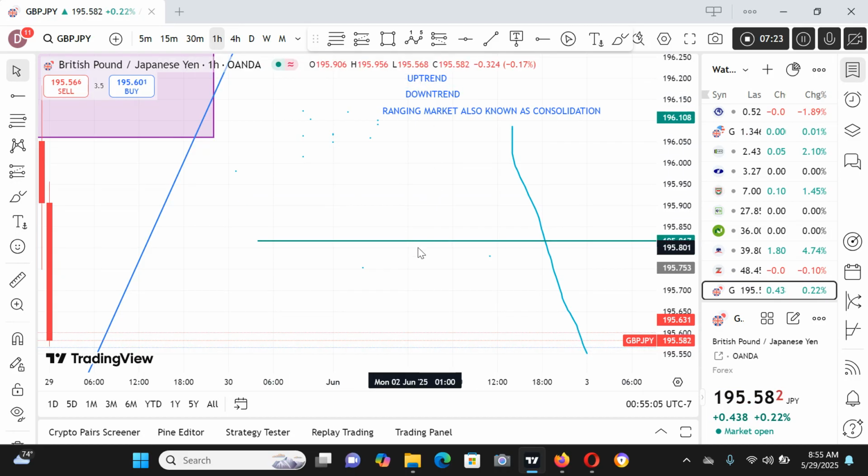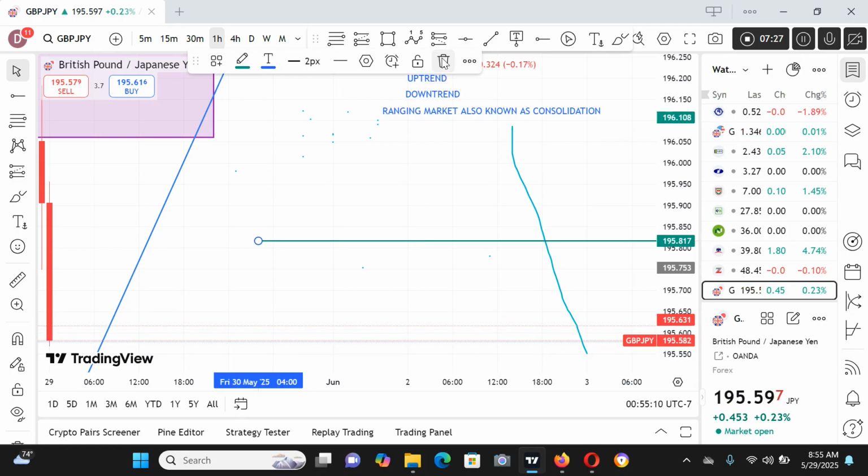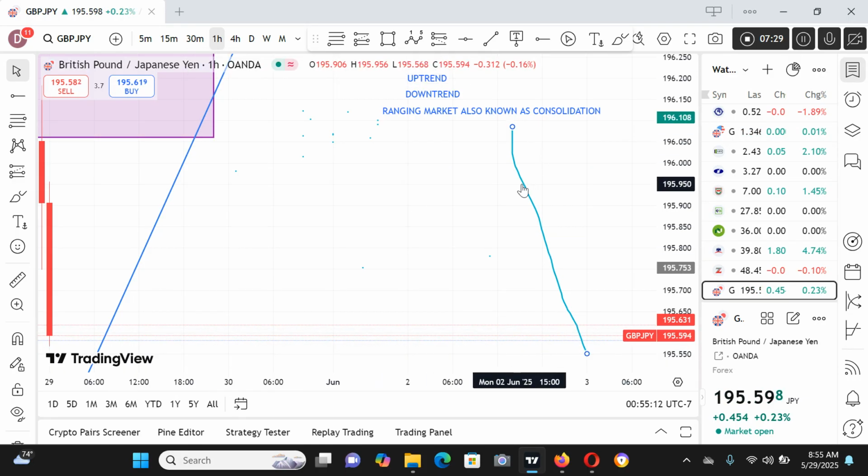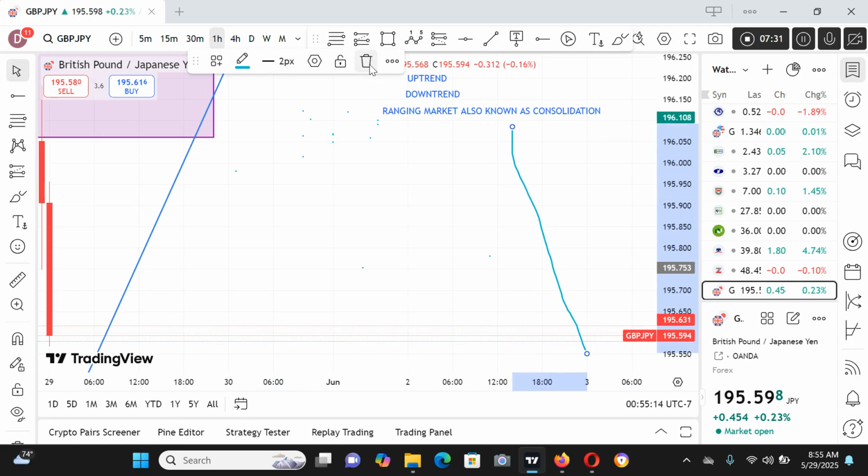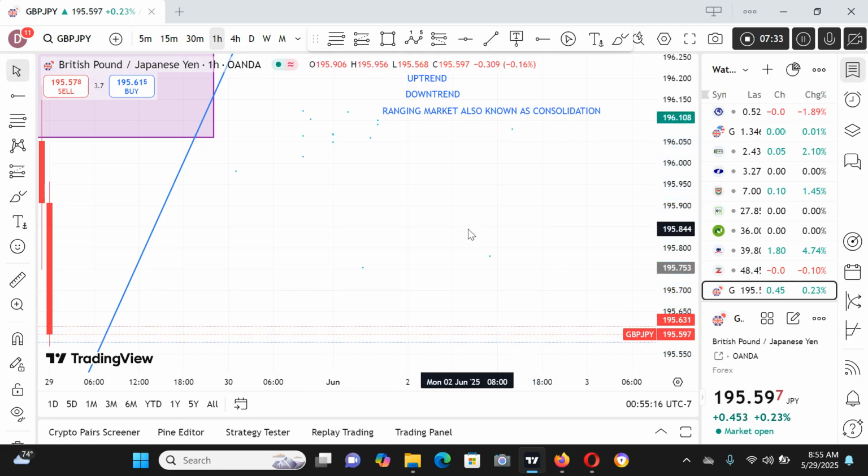Once we understand this market structure, then we are on our pathway to becoming a profitable forex trader. And once you can analyze the market very well, you can analyze any other market, be it stocks, bonds and all that. So please let's pay close attention to this lesson.